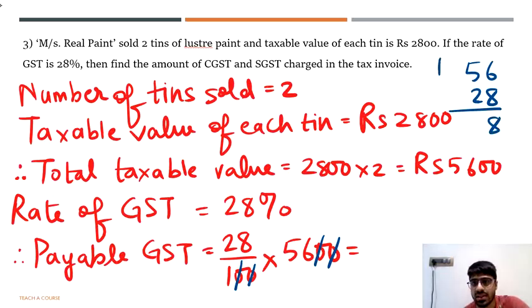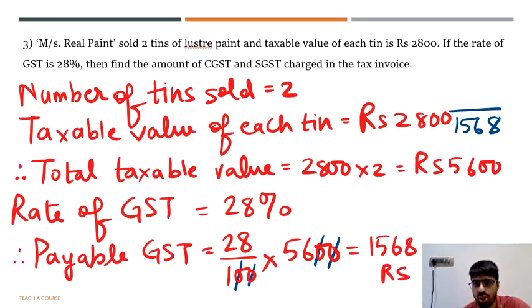So 8 carry 16. 28 into 5, like I said, 140. 140 and 16 would give you 156. So 1568 rupees is going to be the GST that is payable on the tins. So the payable GST is 1568 rupees.